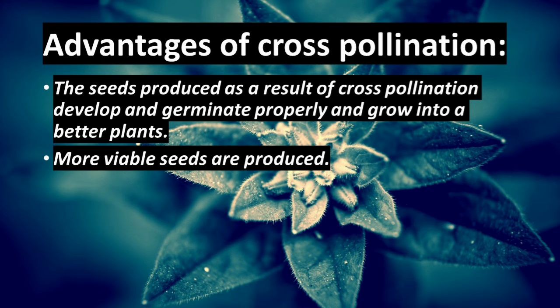The seeds produced as a result of cross-pollination develop and germinate properly and grow into a better plant. That is, cross-pollination always leads to the production of new varieties. Children, now we are going to come across a new word called viable. Viable means successful, or maybe strong. More viable seeds are produced only in cross-pollination. These are the two advantages.